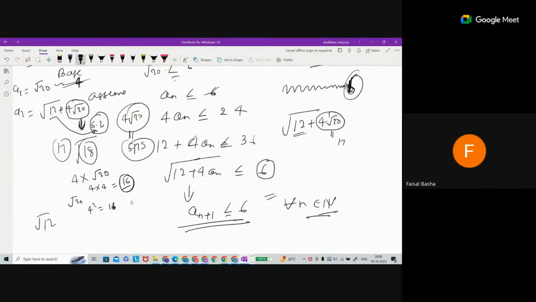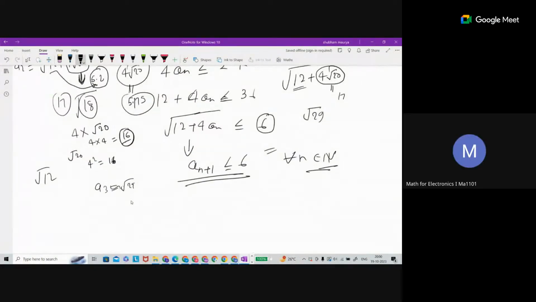Okay, sir. Approximately 15, 16, sir. Approximately 17 or 16 will come. So that means you will get roughly 28 or 29. Then A3 is roughly root over 29. So then again you have to think for A4. Then slowly you will get some number around root over 36. If you check till A5 or A7, till A9, you will see that roughly around root over 36, all numbers will come.